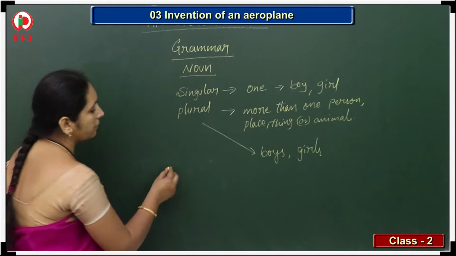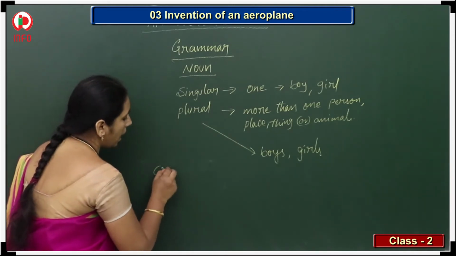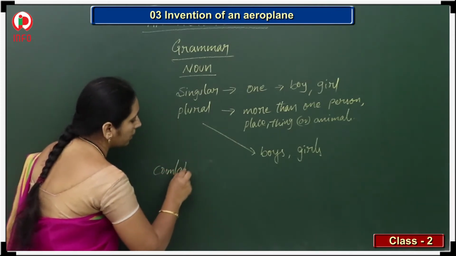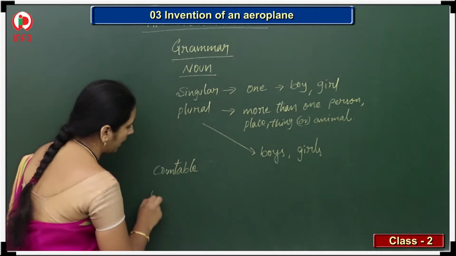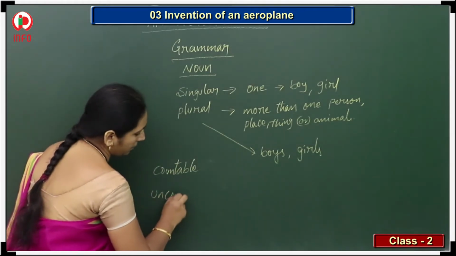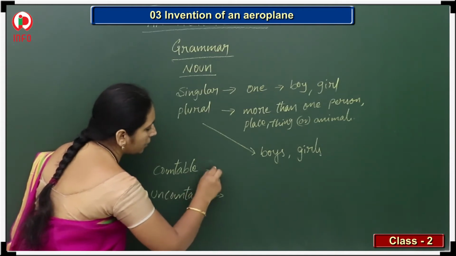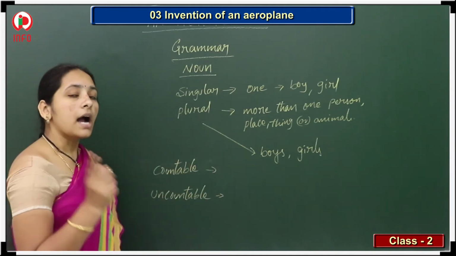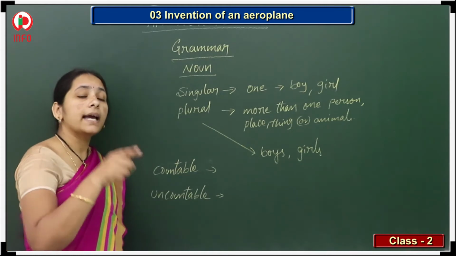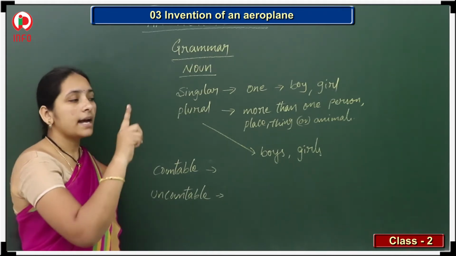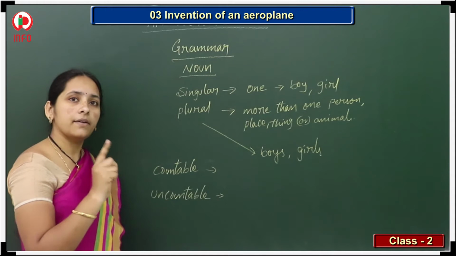Another classification we get is countable and uncountable nouns. What is countable and uncountable? You can understand from the meaning. Countable means we can count them, 1, 2, 3, 4, 5, like that.